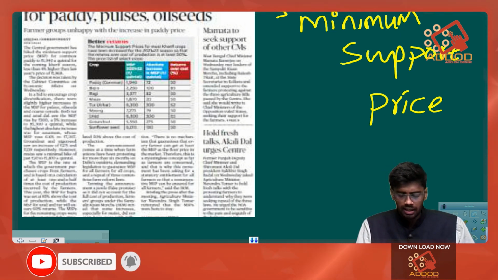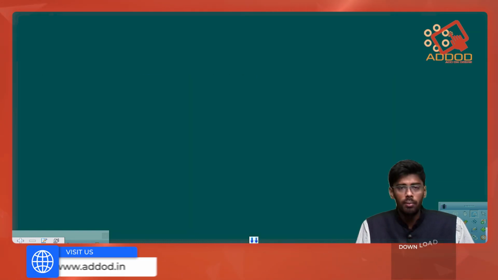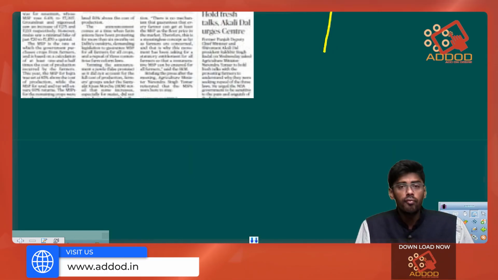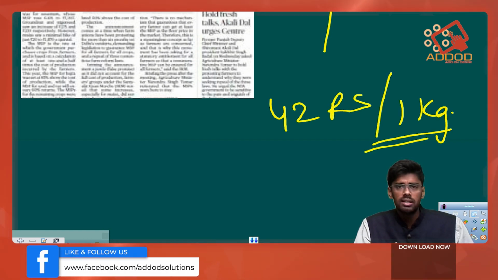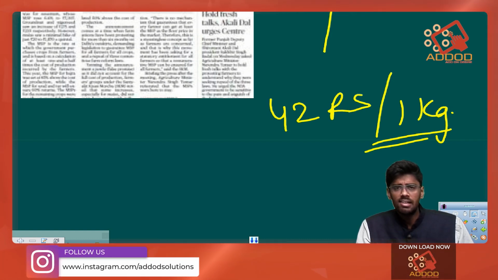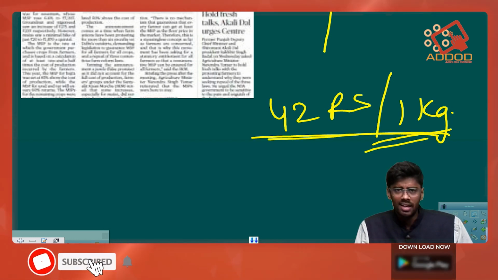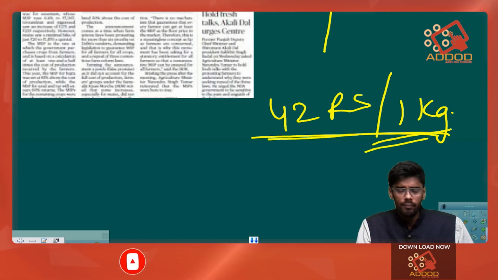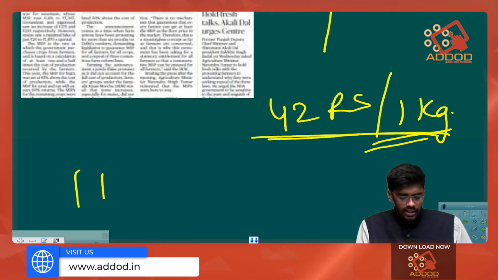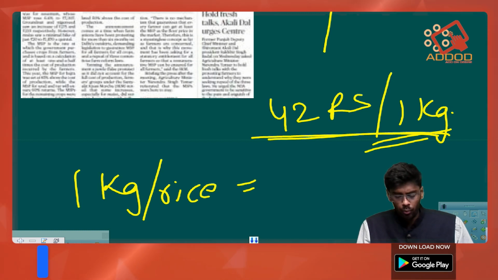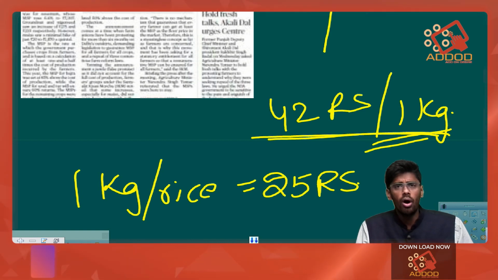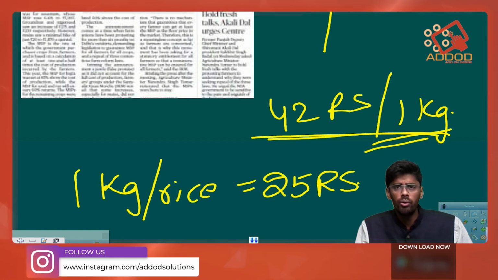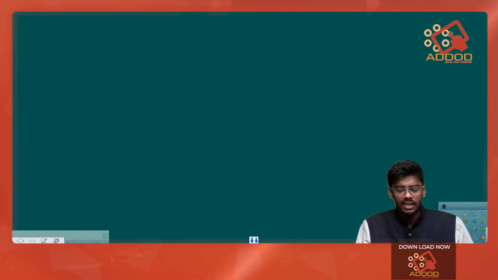from the farmers. That means if the Union government states that it will pay 42 rupees for 1 kg of rice, then even though the rice price in the market is less than 42 rupees, it will still buy this rice at 42 rupees per kilo. So let's assume that in the open market, the traders are buying 1 kg of rice at just 25 rupees. They might say that there is huge production this year and we got more than the amount of rice we would require. So we will be paying only 25 rupees for 1 kg of rice.